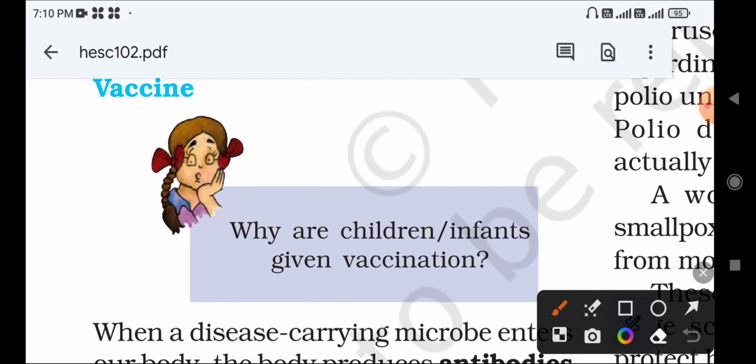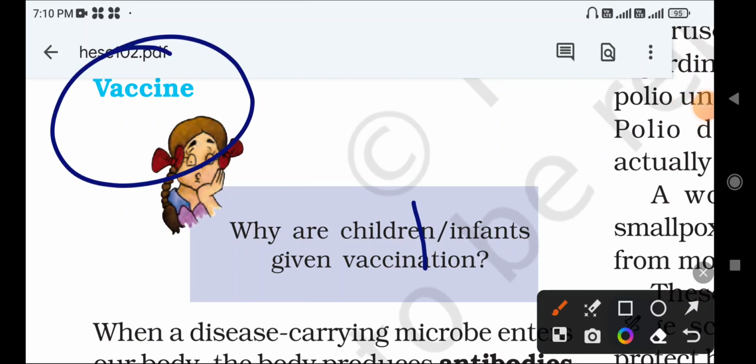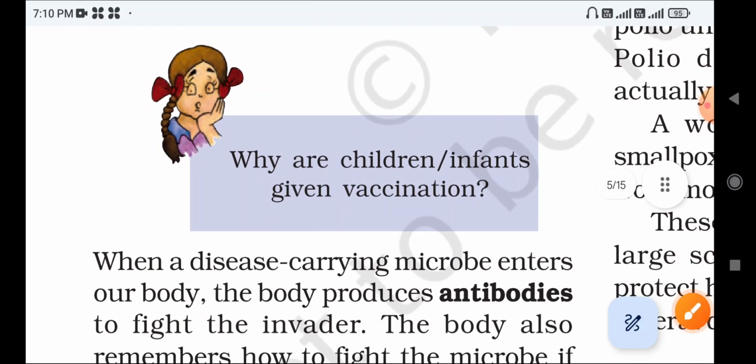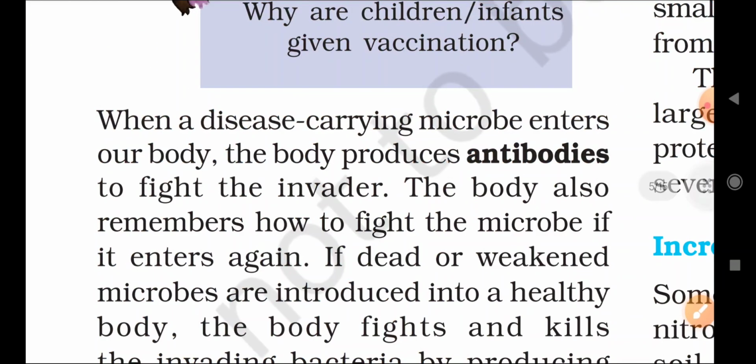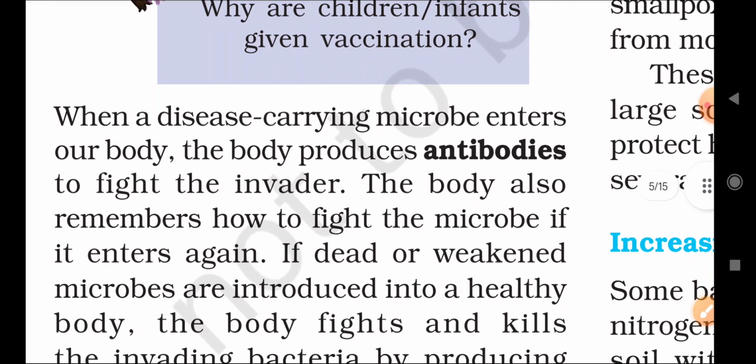So the next topic of this chapter is called a vaccine. What is a vaccine, how does it work against diseases, and what is the difference between antibiotics and vaccines? You have to study in detail, right?